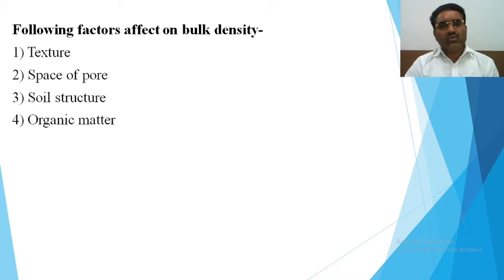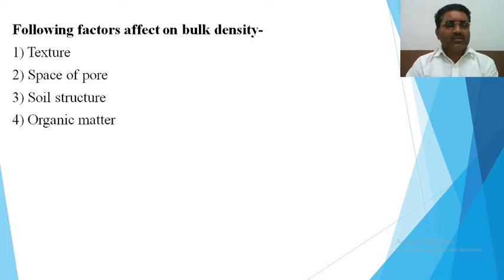There are various factors which affect the bulk density: texture, pore space, soil structure, and organic matter. If the texture is coarse, then there is more availability of pores, and so the overall density will be decreased. At the same time, soil structure also determines the bulk density. If it is compacted in structure, then there is more density, while if there is an irregular structure, then there is less density.